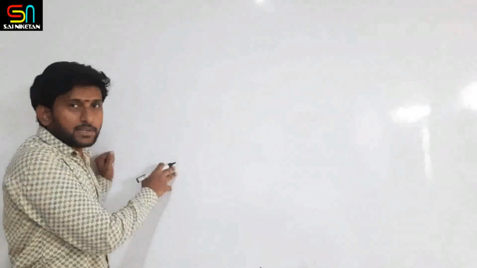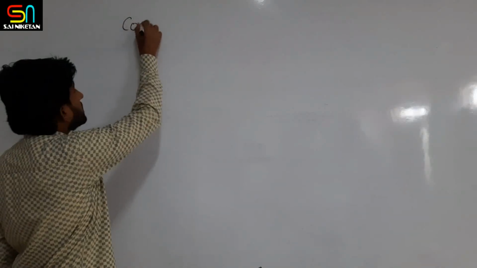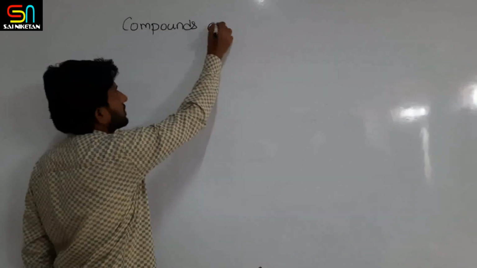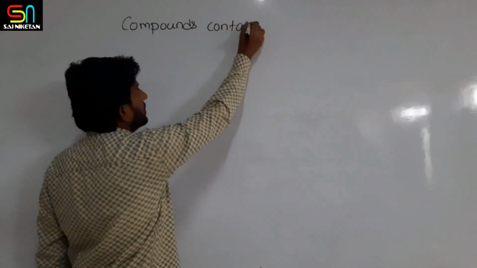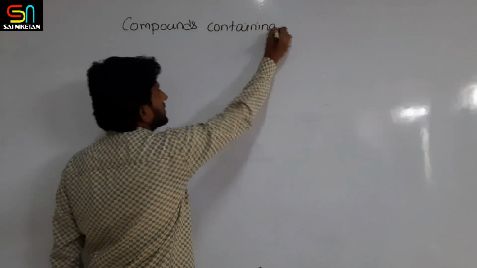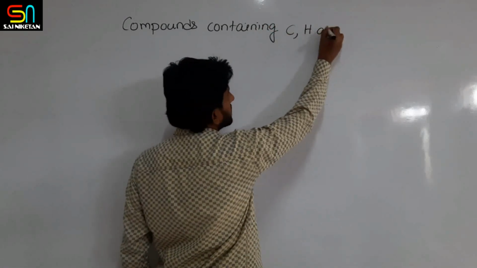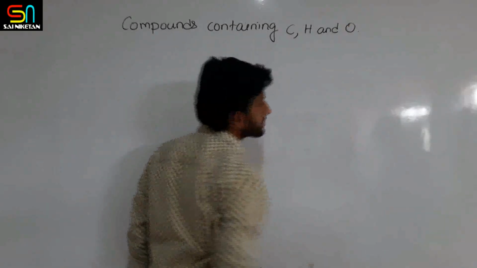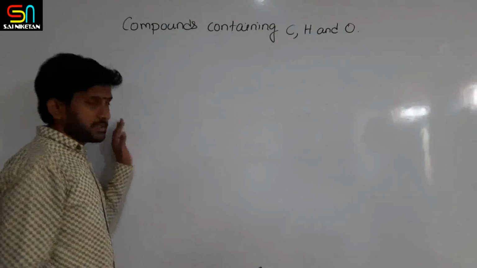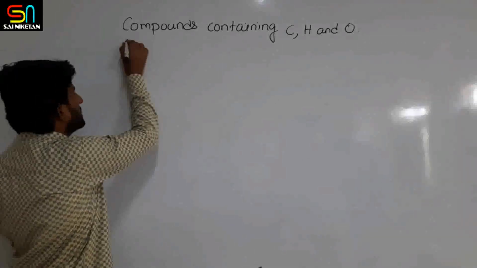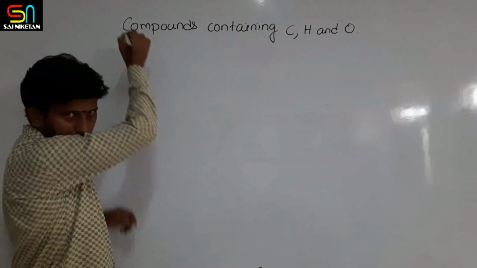To start the next chapter of organic chemistry, that is compounds containing carbon, hydrogen and oxygen. Under this heading, we have two topics or two chapters, you can say.